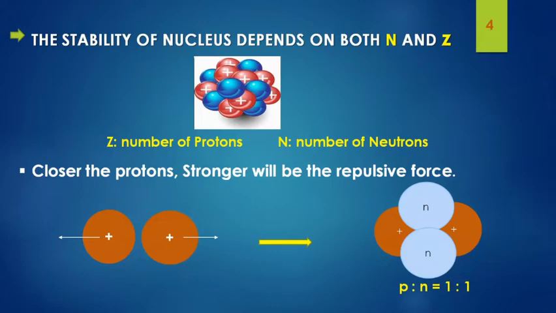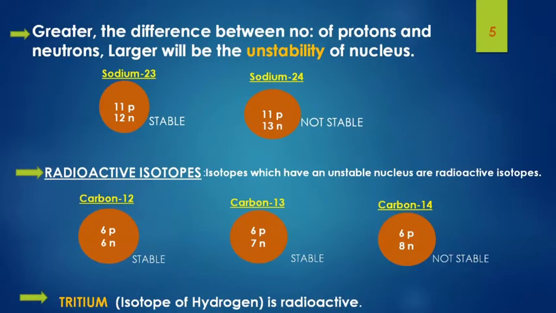So, the role of keeping these protons together is generally carried out by neutrons, and you can see how the neutrons surround the protons in the given PPT. But this is not the case when there is a large difference between the number of protons and the number of neutrons. In such cases, the attractive force wouldn't be able to balance the repulsive force, and hence the nucleus will become unstable. So let's look at some examples.